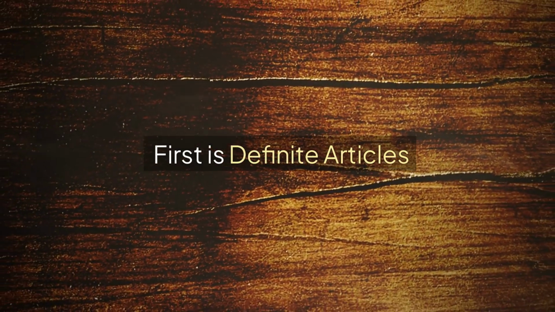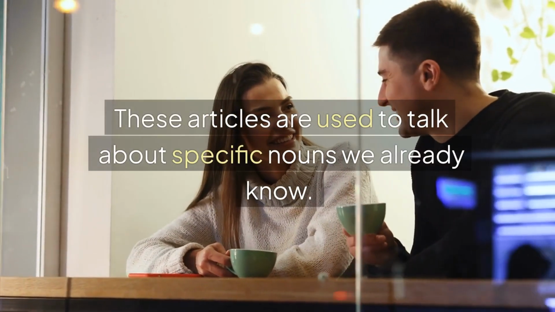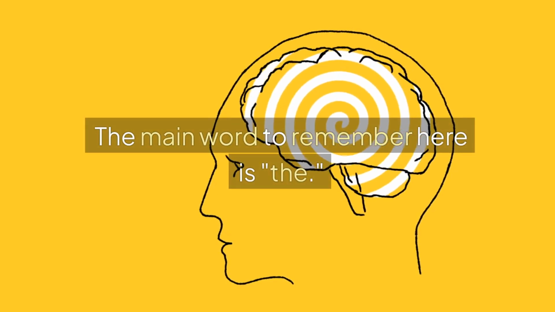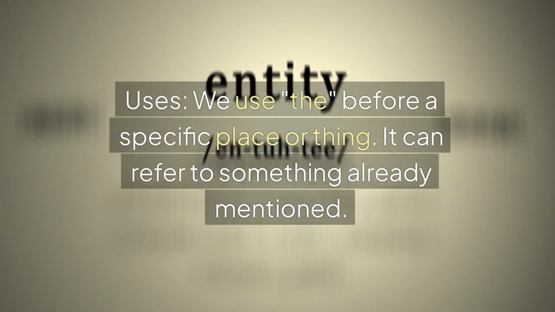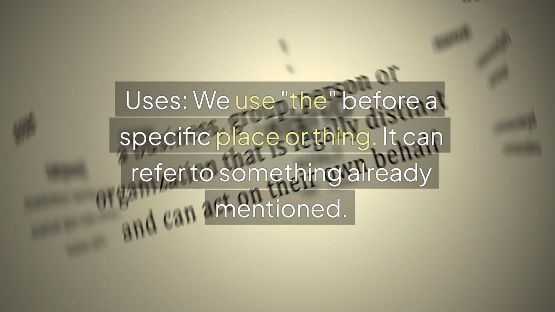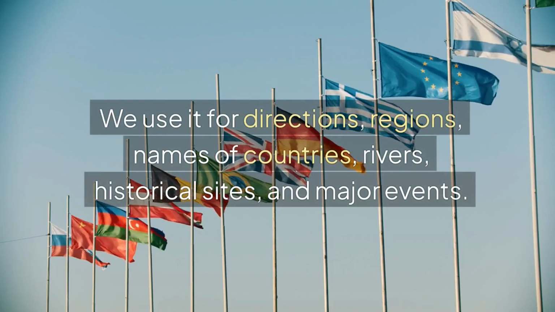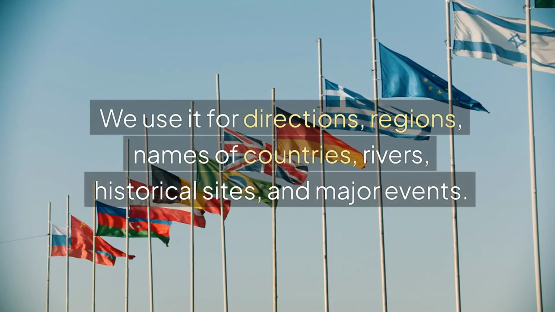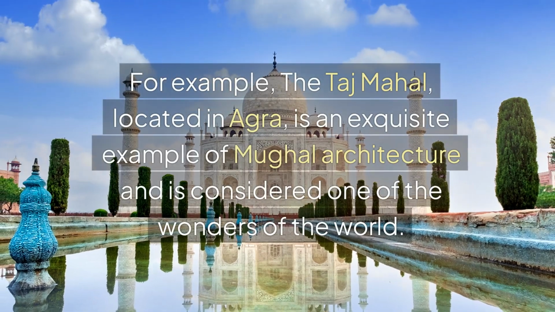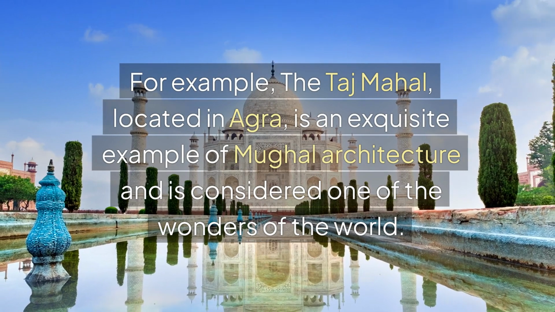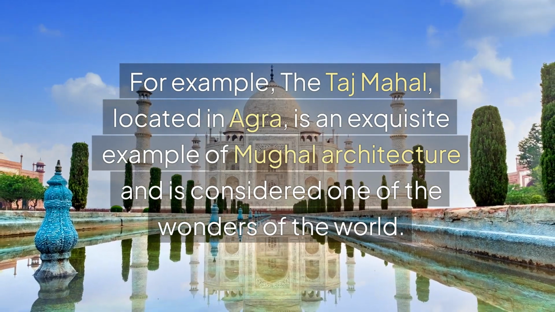First is definite articles. These articles are used to talk about specific nouns we already know. The main word to remember here is the. We use the before a specific place or thing. It can refer to something already mentioned. We use it for directions, regions, names of countries, rivers, historical sites, and major events. For example, the Taj Mahal, located in Agra, is an exquisite example of Mughal architecture and is considered one of the wonders of the world.